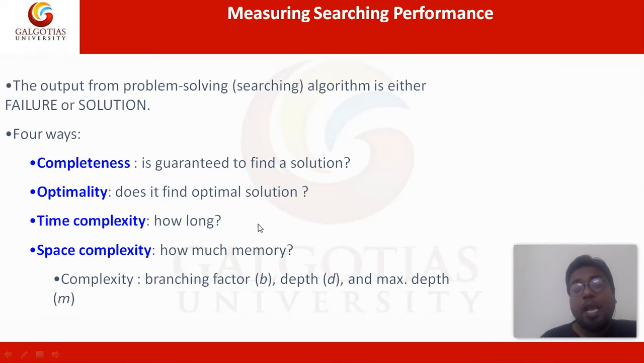Space complexity: if you're talking in terms of algorithms, how much memory it's going to take in the computer. So complexity can be defined in terms of the branching factor, depth, and the maximum depth m. You will understand it later.